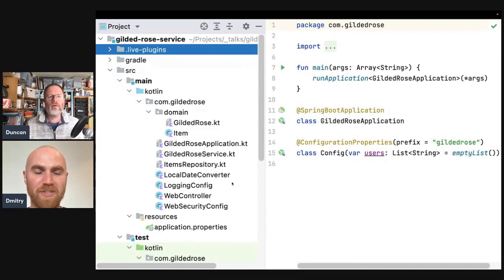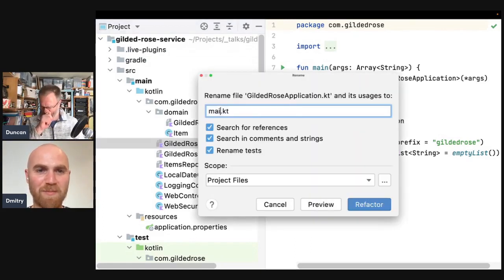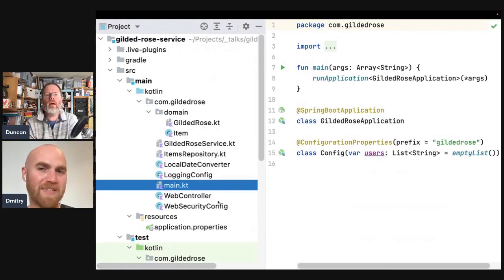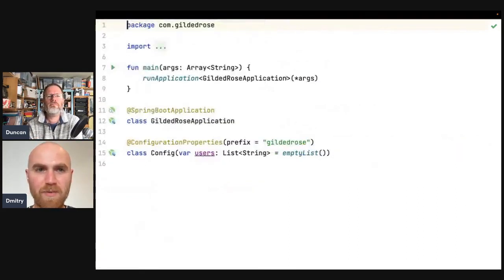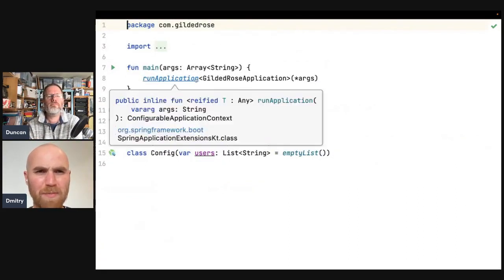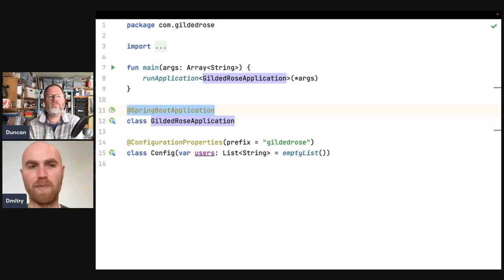Yeah. So from what I remember from the conference, this is the entry point. It's called Gilded Rose application, but maybe Main is a better name, at least for me it will be more obvious. This is an entry point if I look just at file names. There we have the main function, which calls runApplication, which has this class as a parameter. This is the only usage of this class, and then the rest is wired by this annotation.